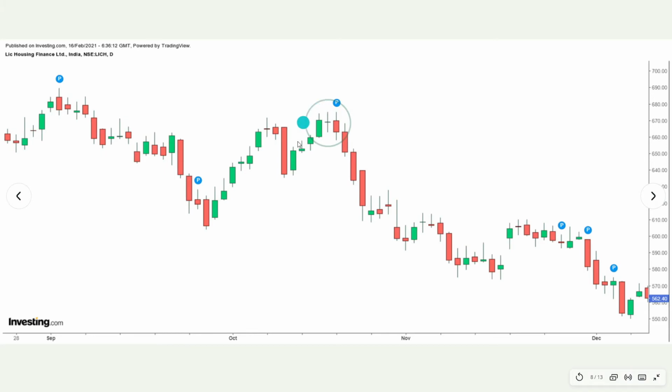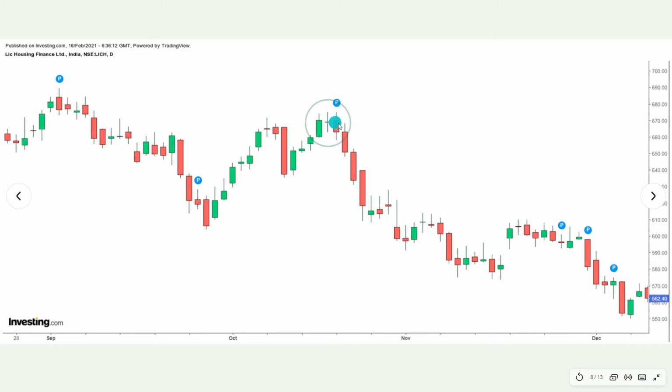Now let's have a look into the chart. You see here, this is a beautiful candle, guys. Have a look into this one. This is a very interesting candle. This is a chart of LIC Housing Finance day chart. Now here you see something. This is also a bearish engulfing, if you could observe it properly. Anyways, it takes a lot of exercise for your eyes to understand these patterns. This is bearish engulfing plus an evening star. 1, 2, 3, 4 session ups, big candle followed by a doji, then the pattern followed and the market fell.